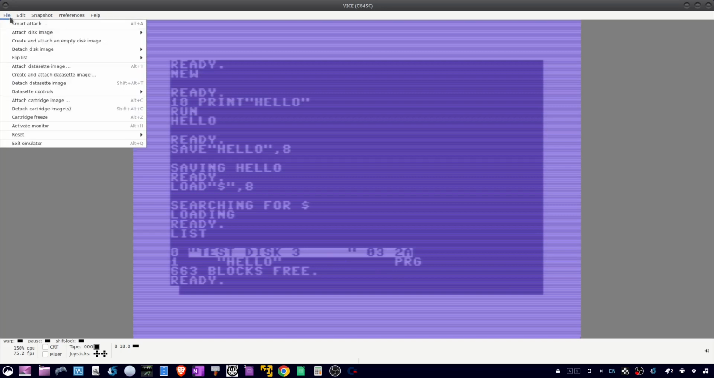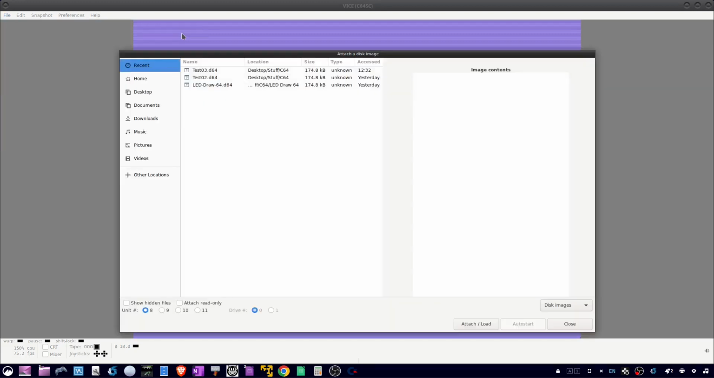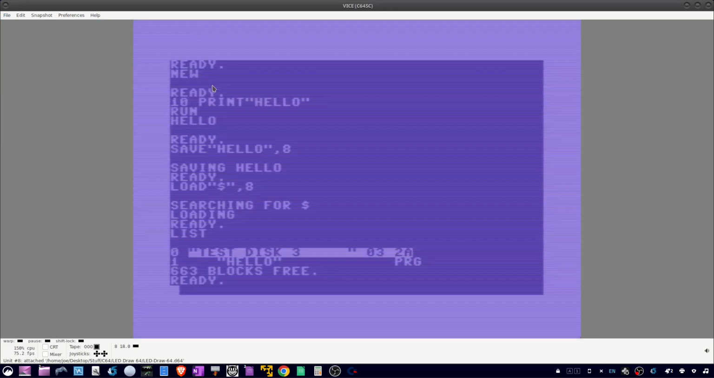created or downloaded by going to File, Attach Disk Image to Drive 8, and either double click on it or do attach load there at the bottom. Once it's installed, we can do the directory listing again.